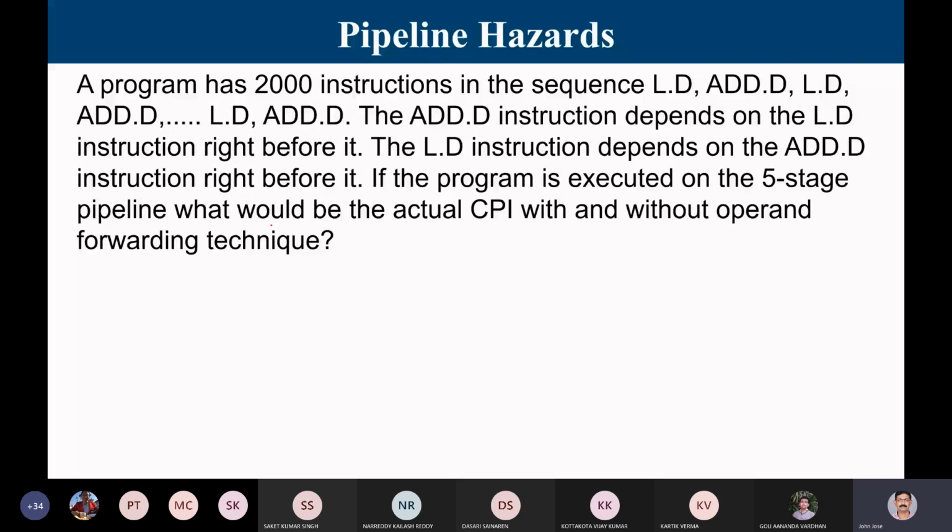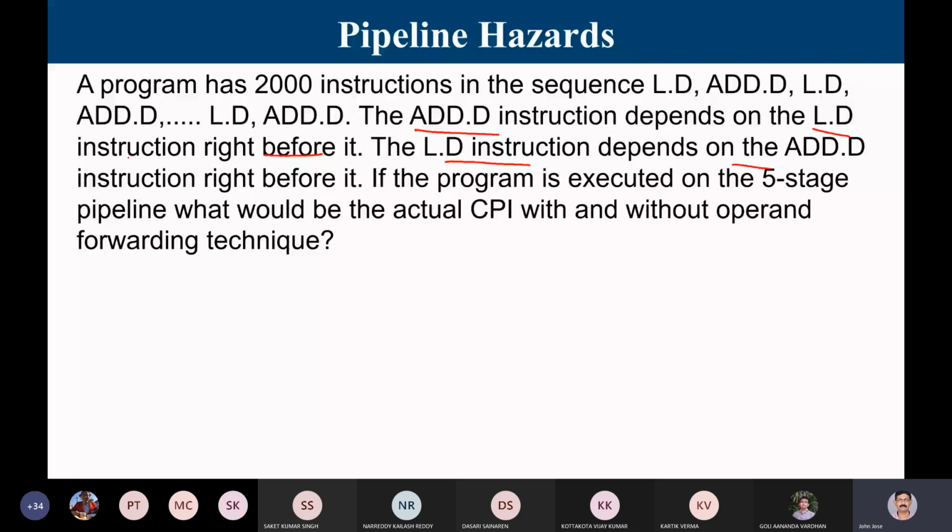Now what's the peculiarity of the program? The add instruction depends on the load instruction right before it. So every add is dependent on the load. What does it mean? Load is going to get a data which is to be added. So I'm going to load a data from memory that is going to be added. And the load instruction depends on the add instruction right before it.